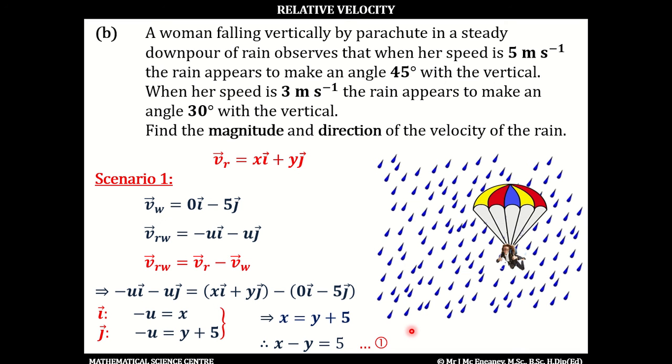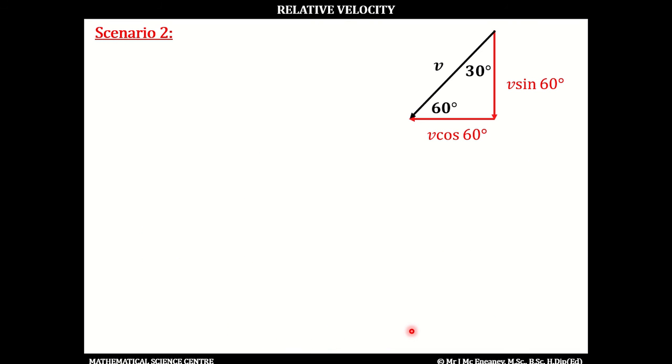Now, the second scenario is when her speed is 3 meters per second. As a velocity, this will be minus 3j. So the velocity of the woman is 0i minus 3j. Now, the velocity of the rain relative to the woman: we're told that the rain makes an angle of 30 degrees relative to the vertical. That means it's going to make an angle of 60 relative to the horizontal.